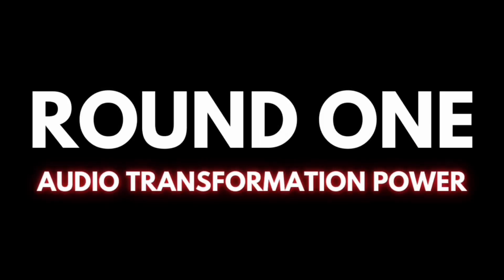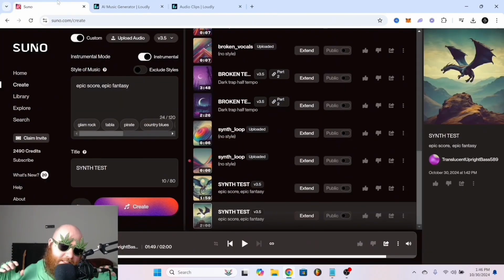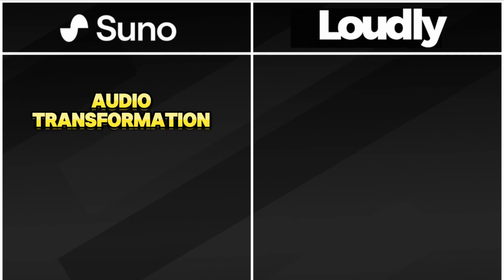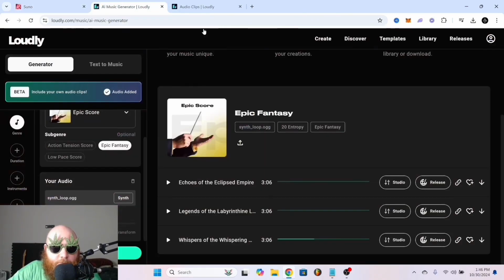Round 1. For audio transformation power, I'm gonna say that this is a tie, because they both did really cool things, but they just did it in different ways. Suno took the melody, ran with it, and created this whole other thing that did match our prompt, but it didn't really use the sample. Loudly, however, did use the sample and built a whole instrumental around the original sample.